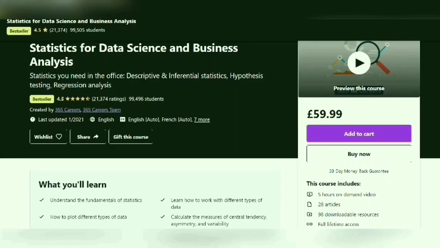So the course number 1 in statistics is Statistics for Data Science and Business Analysis from Udemy. This stands at a rating of 4.5 stars. I've also taken this course personally, and what I found interesting and quite appreciating about this one is this basically helps us understand the fundamentals of statistics. It will help you clarify the basic things, for example, the measures of central tendency, asymmetry, how to calculate correlation, what is the correlation, how to calculate covariance, difference between them, hypothesis testing, and so on, all the very basics that is much needed in statistics. So this is one such course.